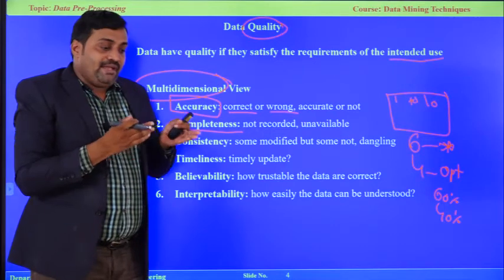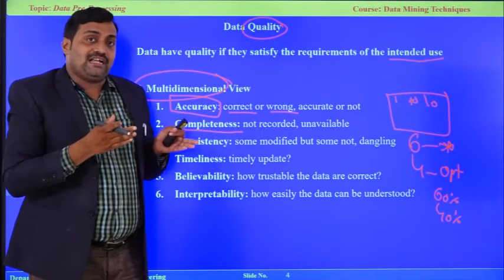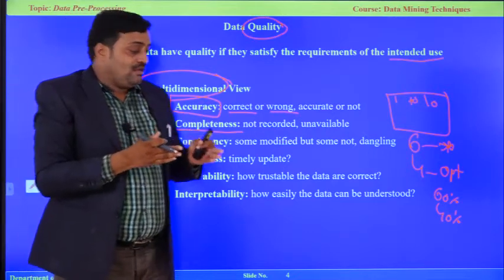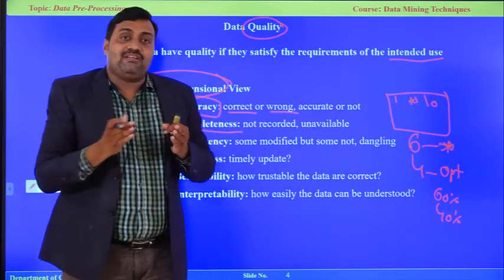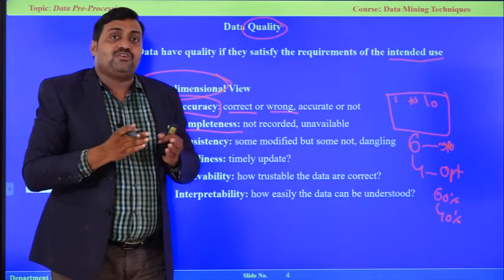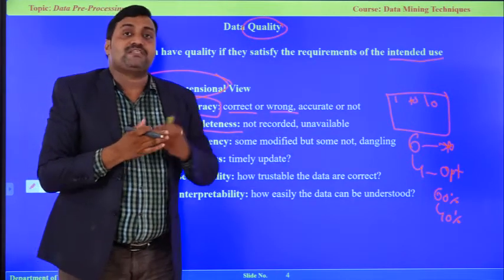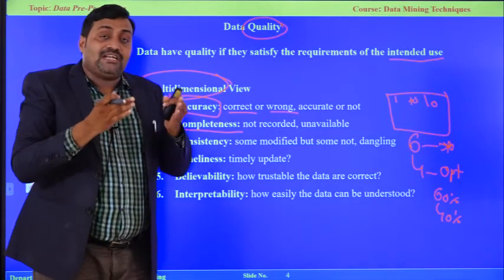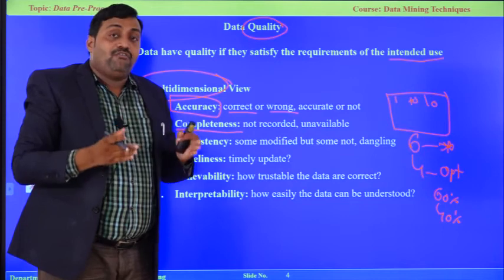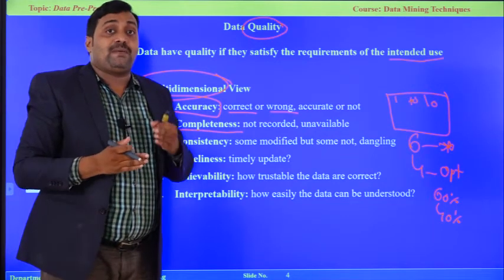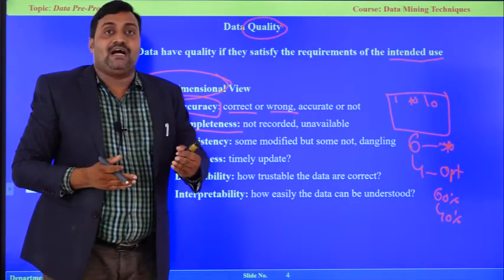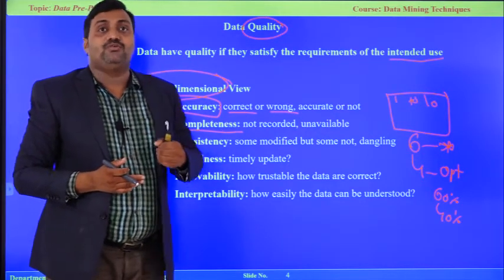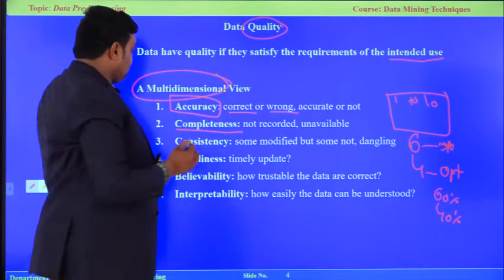That means we may focus on the 60% data to take a decision. It leads to bias towards the 60% data, and we cannot give a good judgment for the remaining 40% data. So we have to check whatever data we received, how far it is complete, what percentage is complete data. If it is above 90%, then it's very good to work on the complete data.